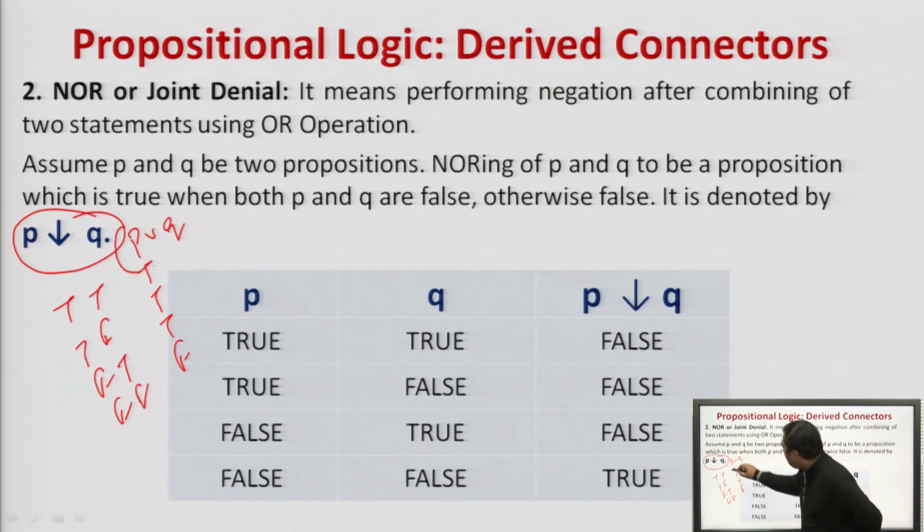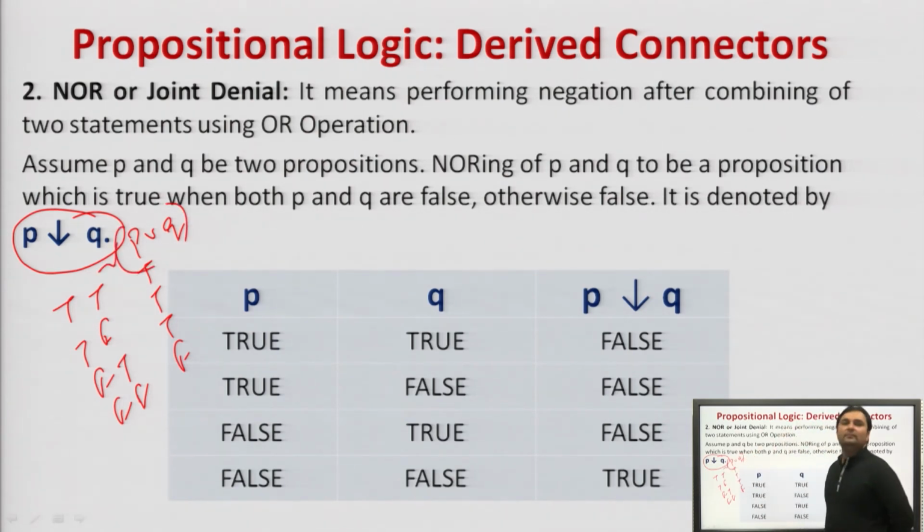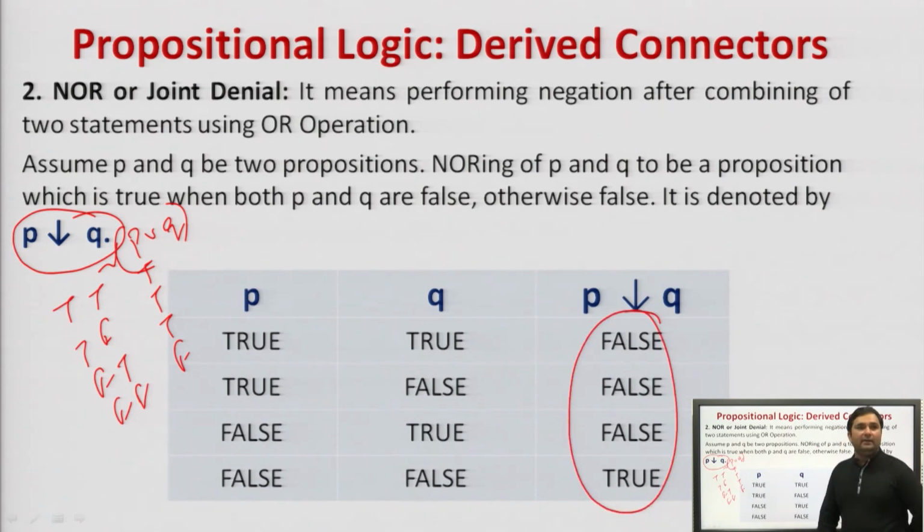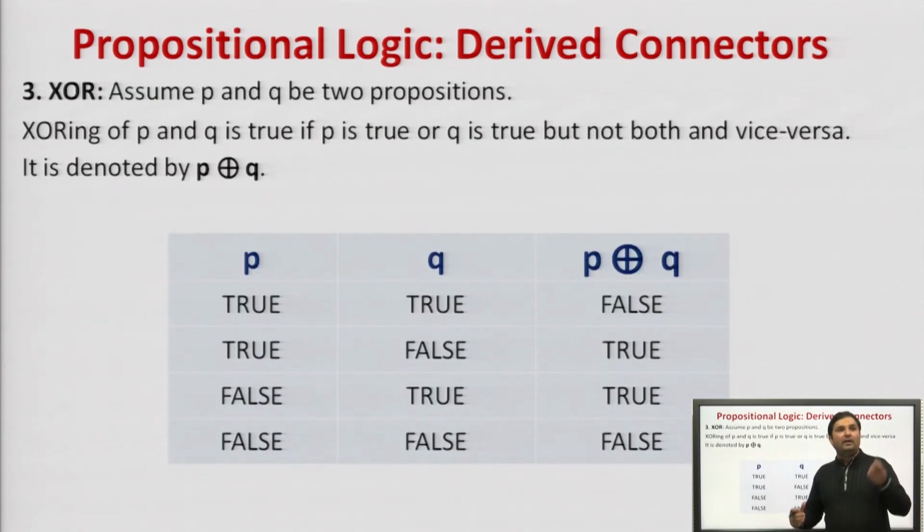Now, negation of this will be this. Agreed? Hope you all are getting this. So, this is the NOR operation. Negation of the AND operation is called NAND, negation of the OR operation is called NOR, and now this is the XOR operation.